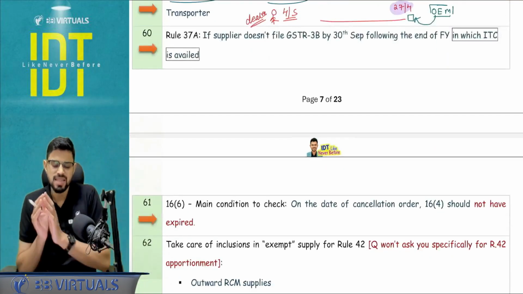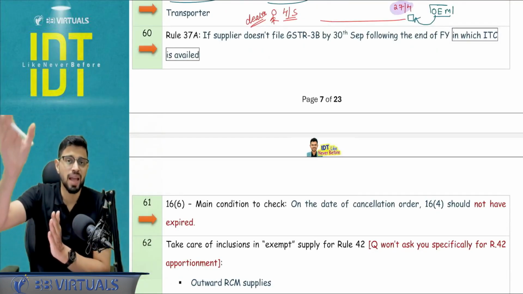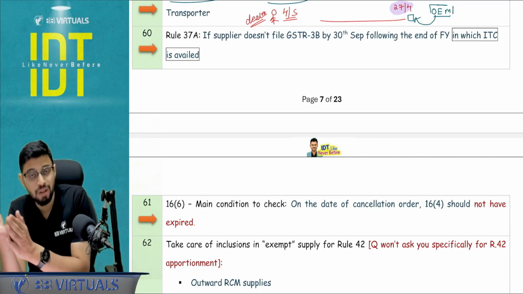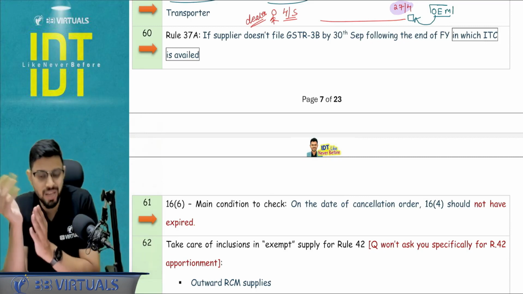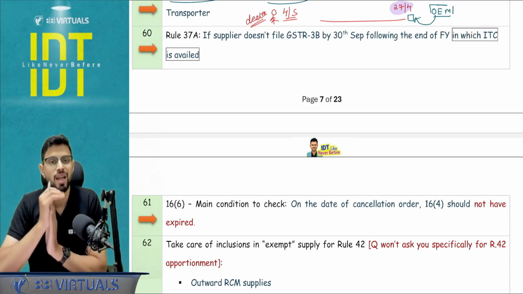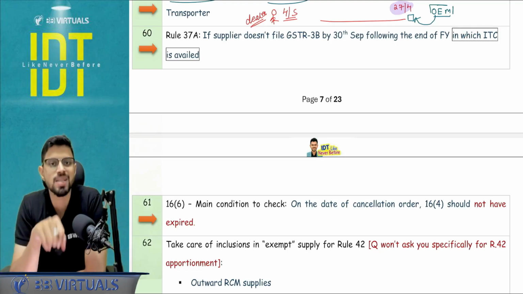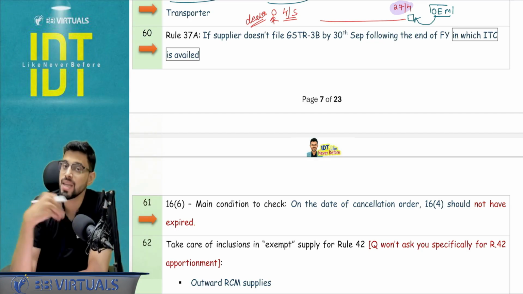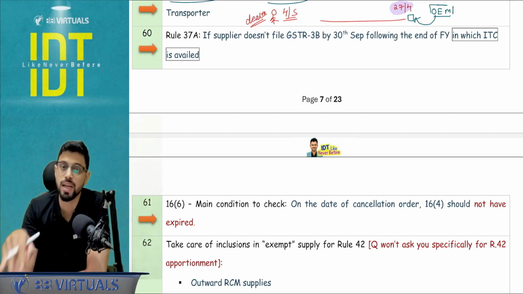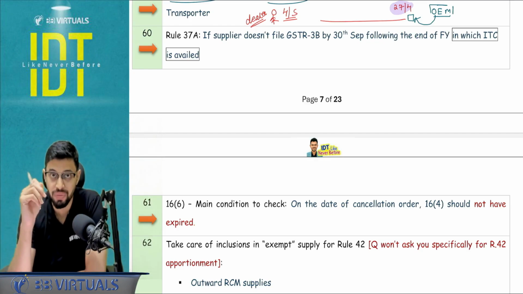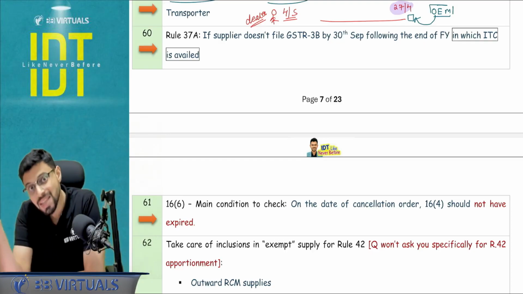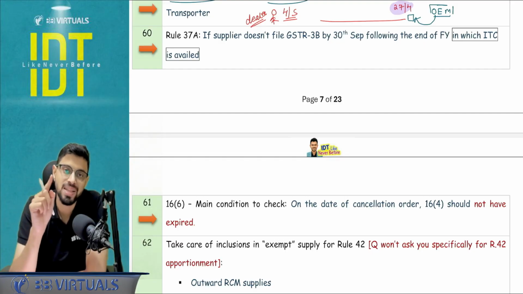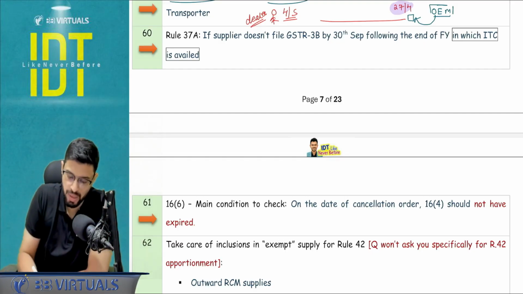Rule number 37A basically says that if the supplier doesn't file the 3B by 30th of September following the financial year, which financial year? When I am taking the ITC, not when the invoice is issued. So the invoice may be issued in 23-24. I have the time limit to take the ITC, 30th November or annual return, whichever is earlier. So I take it in, let's say, 24-25. And after that, in the next year, 30th September, you will see this particular period for checking whether the supplier's 3B filing is done or not. I hope I'm able to make myself clear.